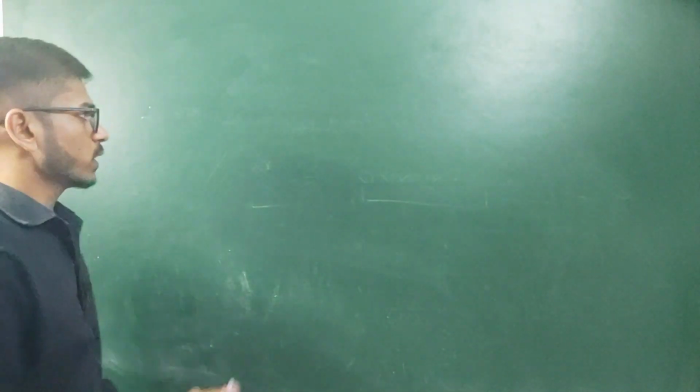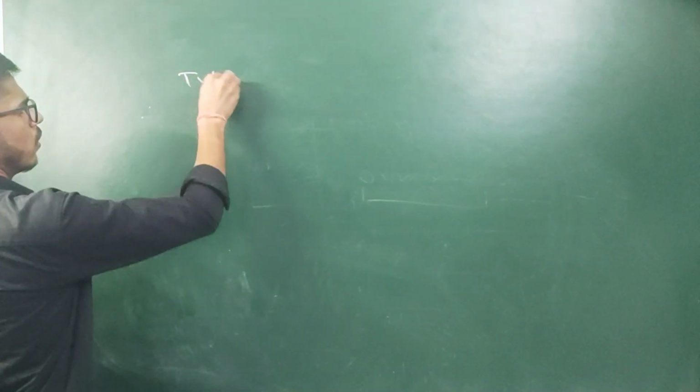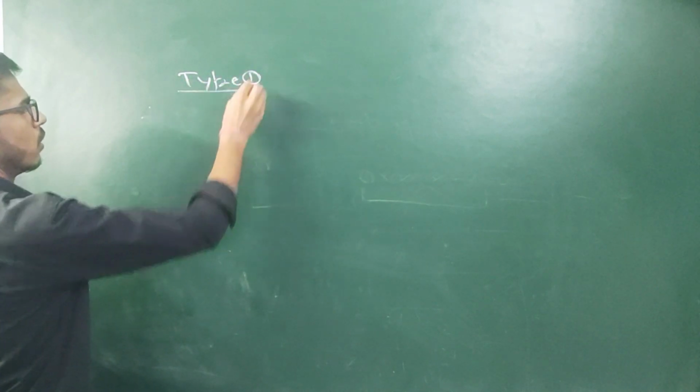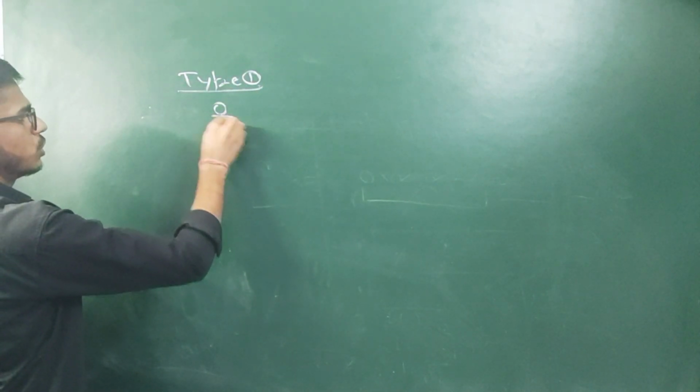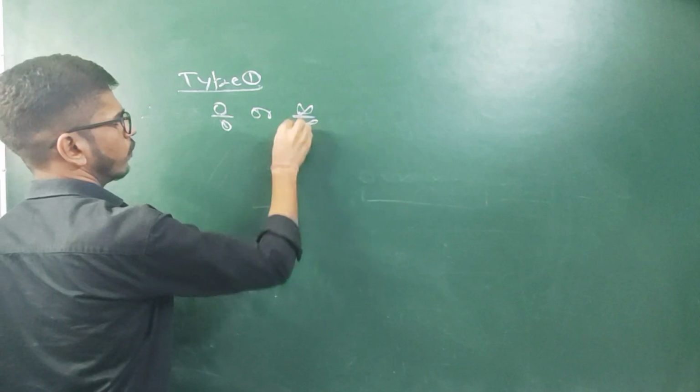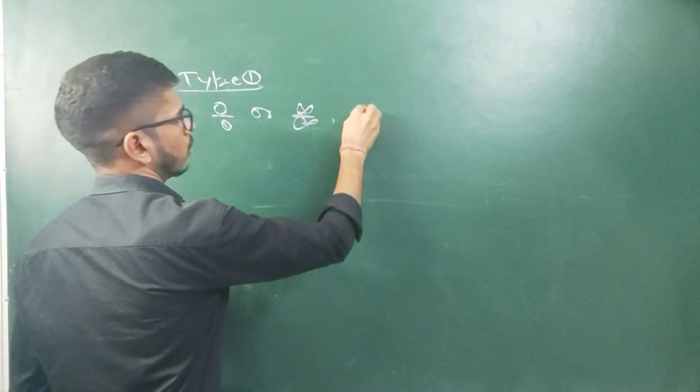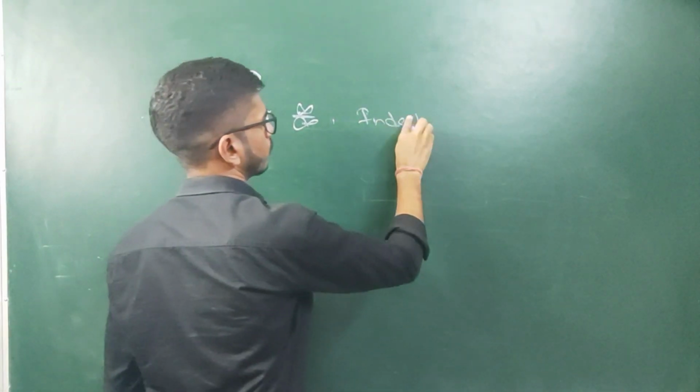So first type is type 1, 0 by 0 or infinity by infinity indeterminate form.